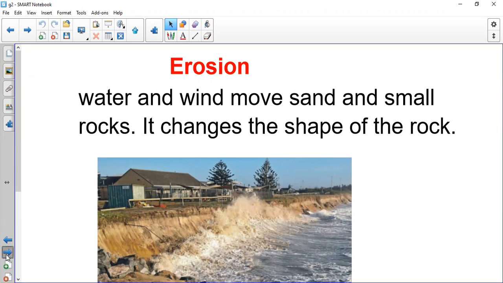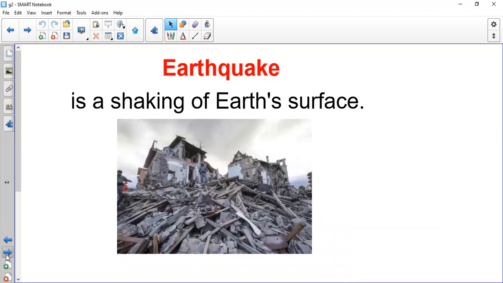What else will we speak about today? We will speak about something else that is changing the earth crust, or changing the rocks of the earth. It's called earthquake. What is the earthquake? Earthquake is when the rocks or the earth crust are shaking like this.